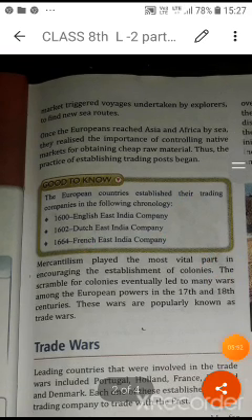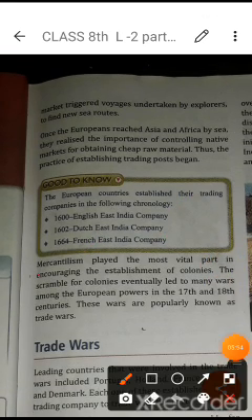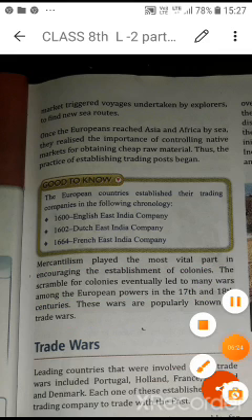Here it is also explained that mercantilism played a most vital part in encouraging the establishment of colonies. The scramble for colonization eventually led to many wars among the European powers in the 17th and 18th century. These wars are properly known as the trade wars. Now we are going to learn about the trade wars, how different European countries fought for trade in Asian countries, especially in India. As we are Indian, we are learning about India.